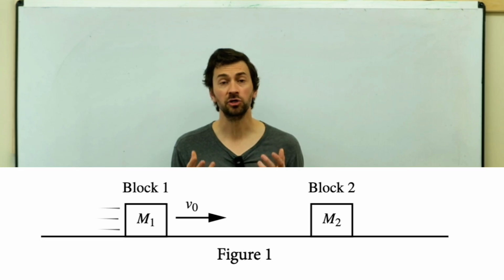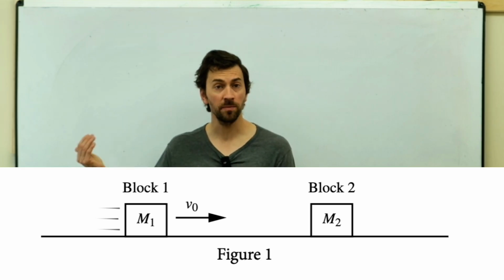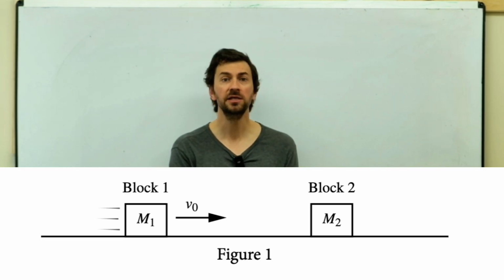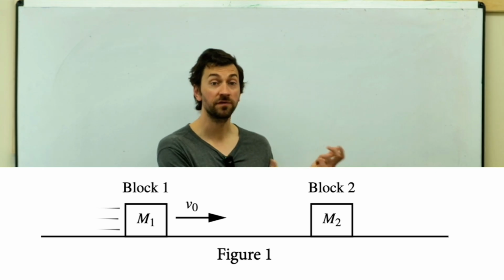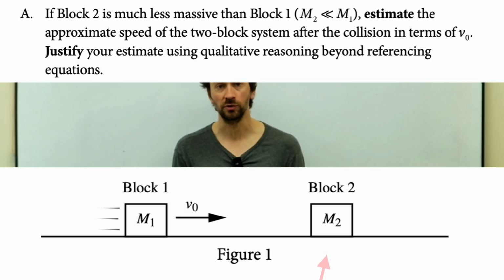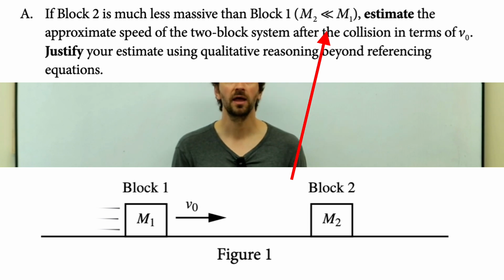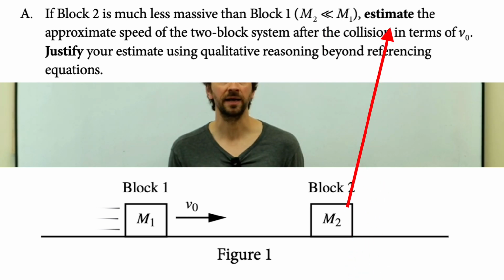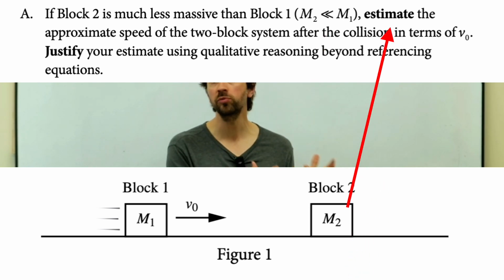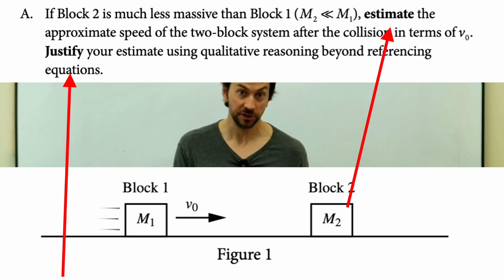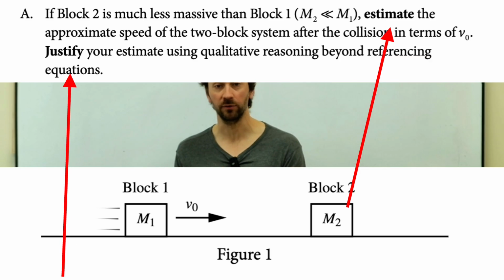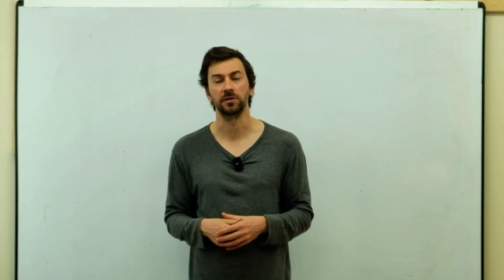This question is about two blocks. Initially, there's one block sliding and it collides into the second block and they go off together. The mass of block 2 is much smaller than the mass of block 1. And they ask us to estimate the speed of the two block system after they go together and justify your reasoning in qualitative language, not using the math formulas.